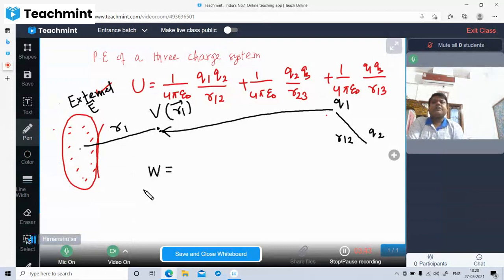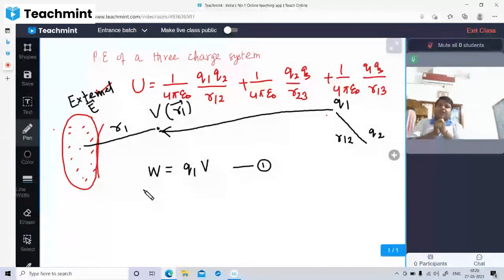Work done will be q1 into V. Again, when the charge is brought under no influence, meaning there is no external electric field, the work done is 0. But under the influence of an external electric field, the work done is q1 into V, because V is the potential at position vector r1. Understood?